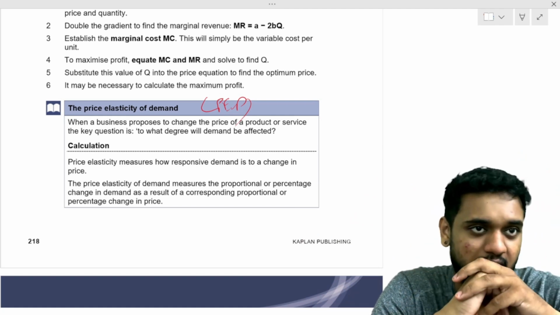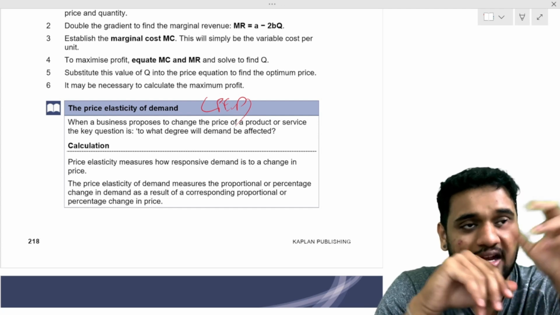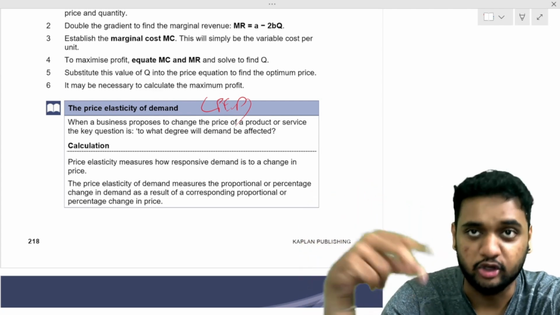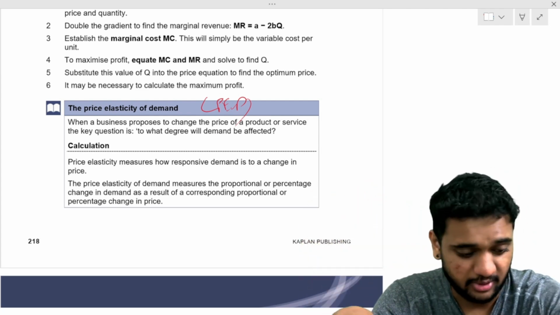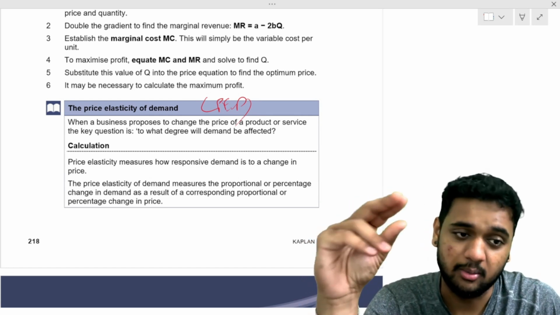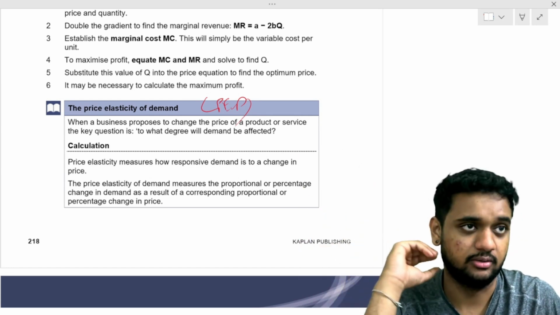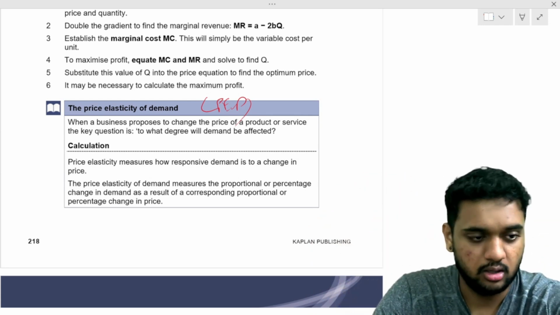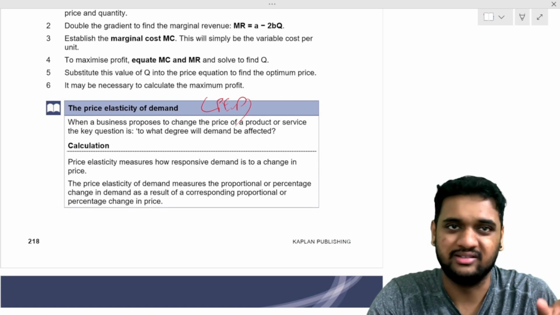This is inelastic demand. And in the middle, if I increase the price by 20%, quantity demanded will reduce by 20%. If I decrease my price by 20%, my quantity demanded will increase by 20%. This is one more case. Three cases we saw: elastic demand, one in the middle, and inelastic demand.